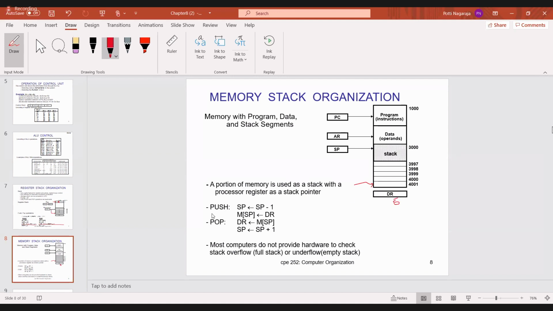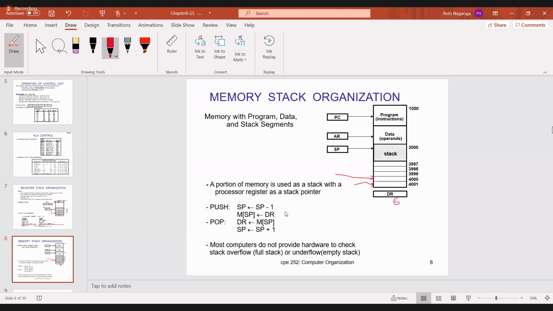Now I'm performing the push operation. How to do the push operation? Decrement the stack pointer by 1 and store that value in SP. If you decrement the stack pointer, what is the new value? Stack pointer initially contains 4001. Now you decrement it by 1, which means the stack pointer is now pointed to the 4000 memory location.